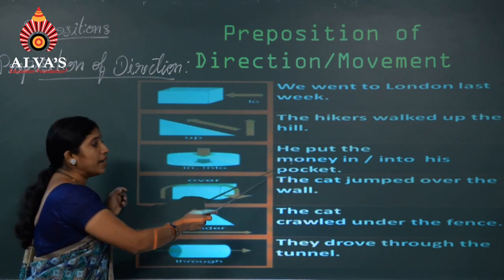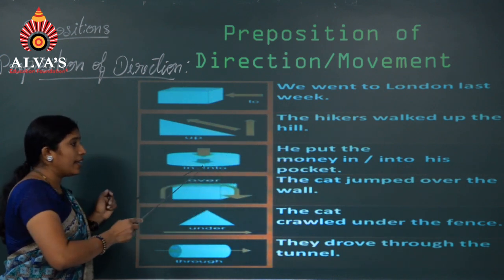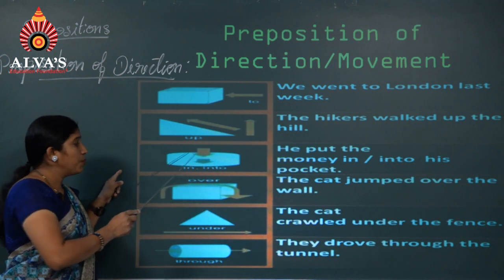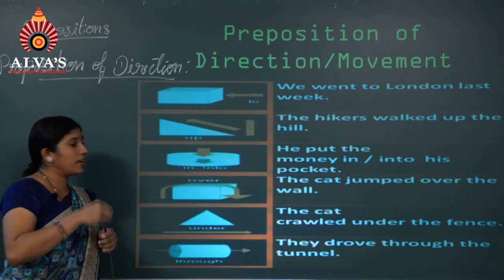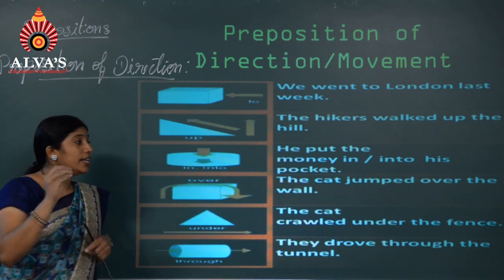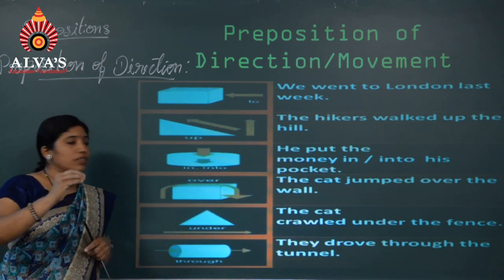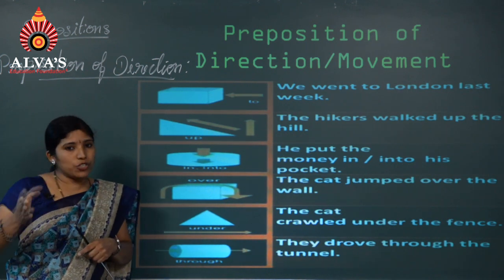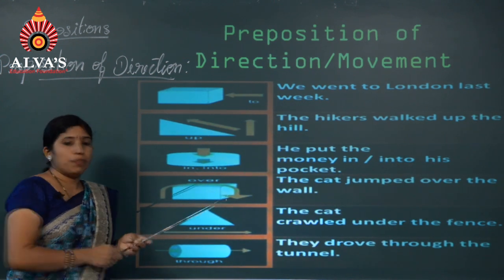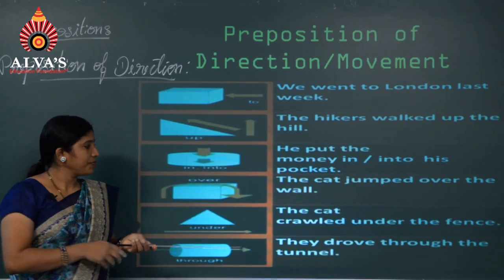Next, he put the money in or into his pocket. A man put his money in his pocket, and you can even use into. What do you mean by into? Into shows the movement. Suppose anything changes its position from one place to another place. He put money into his pocket.